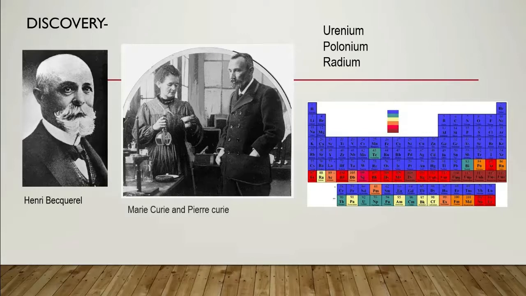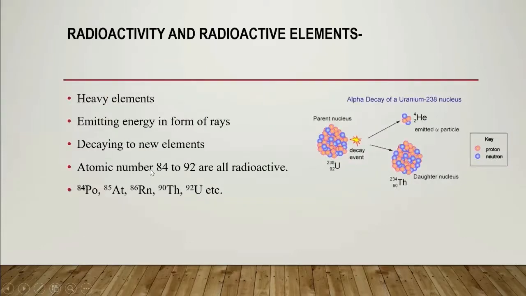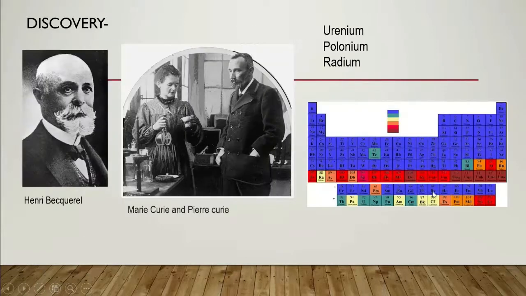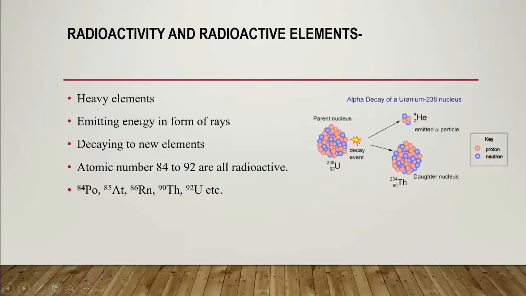After that, two years after that discovery, Marie Curie and Pierre Curie discovered polonium and radium, and they are more powerful than uranium. Polonium and radium are more powerful than uranium. Elements with atomic number 84 to 92 are all radioactive elements.